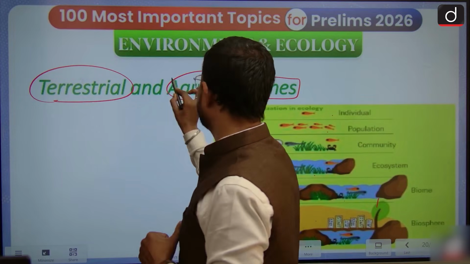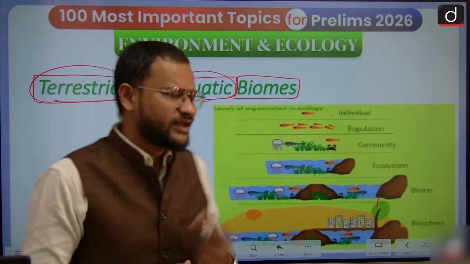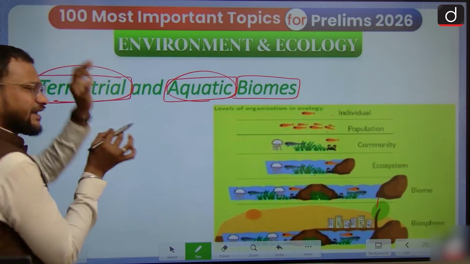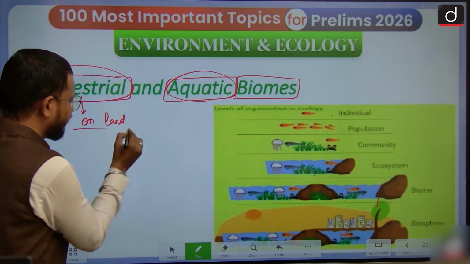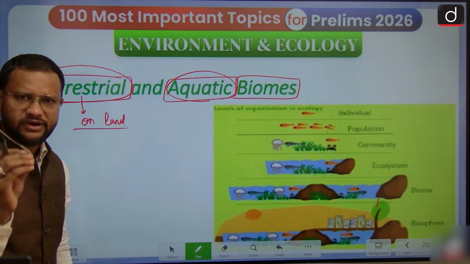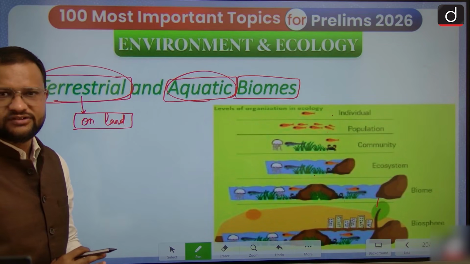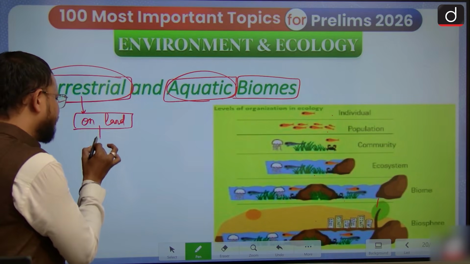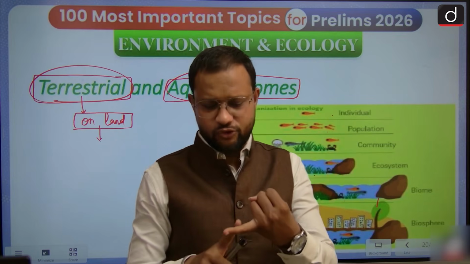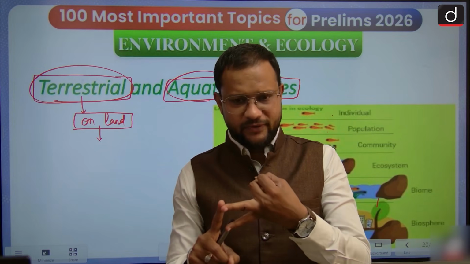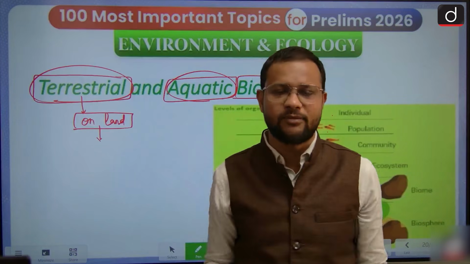So there are two types of these biomes, terrestrial biomes and aquatic biomes as well. Terrestrial means that which is on land or terrain. If that biome is on land, that is simply a terrestrial biome. So in terrestrial biomes you will find the equatorial, then monsoonal, then the savanna, then the coniferous biome, then taiga biome, then tundra biome. These are all terrestrial biomes in themselves.